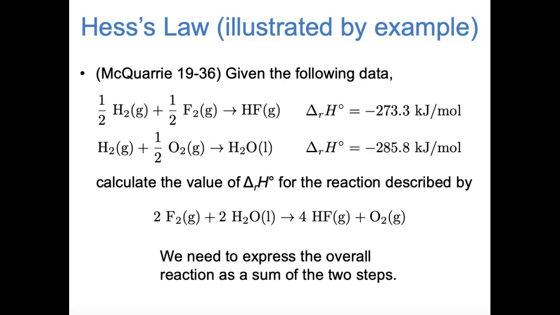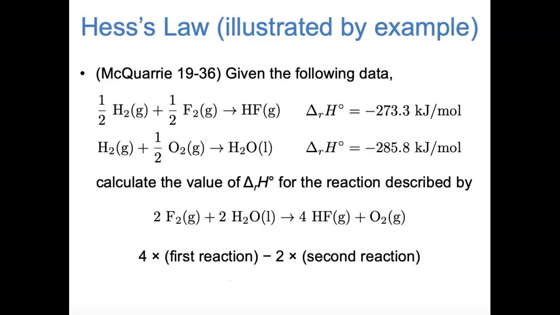The idea of Hess's law is that if we can express the overall reaction as a sum or difference of the steps that we know the delta H is for, then we can find delta H of the overall reaction. This is true regardless of whether or not the overall reaction actually proceeds by these two steps. In this case, and you can check my math on this, it turns out that the overall reaction at the bottom can be expressed as 4 times the first reaction minus 2 times the second reaction.